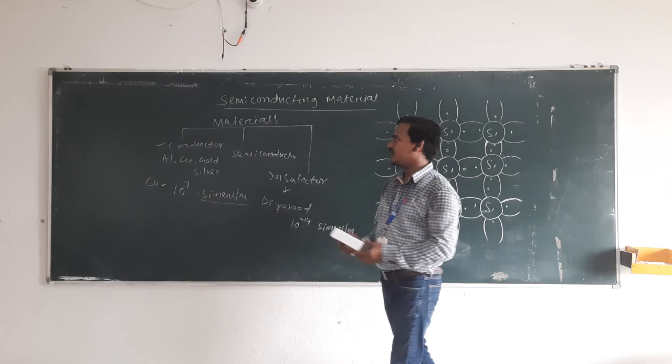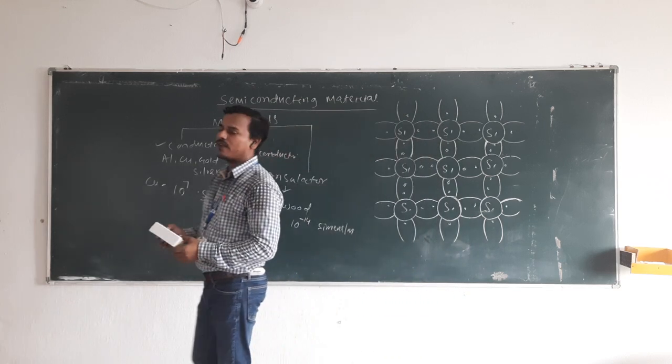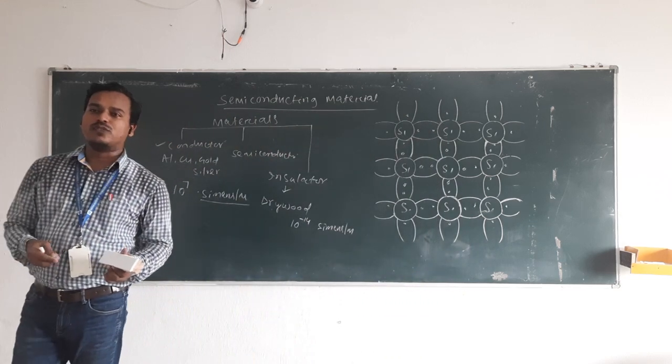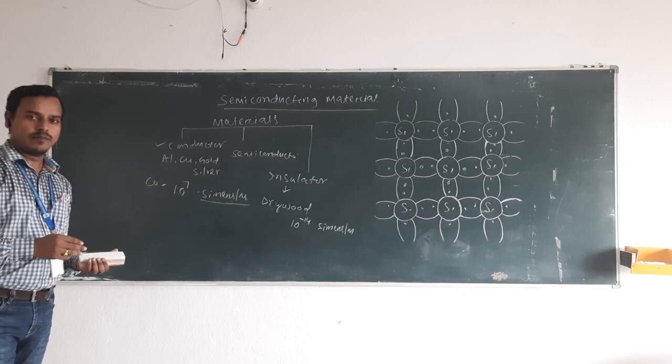A semiconductor is a material through which current flows only partially.